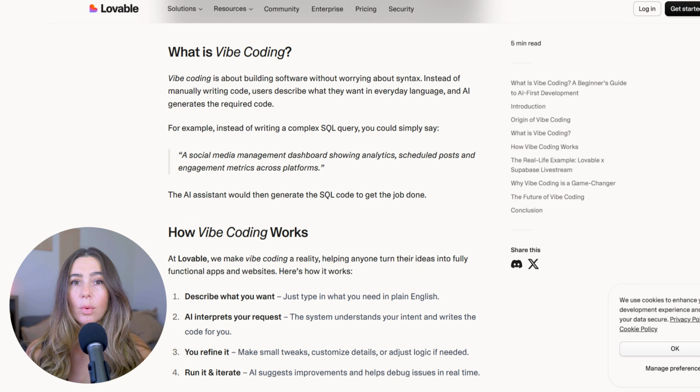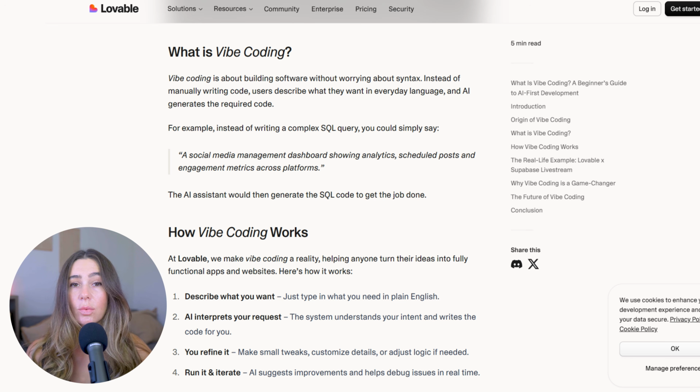So let me clear up what vibe coding even means, because the name makes it sound like magic or like a trick, and it's neither. Here's the whole idea. For as long as software has existed, building an app meant learning to write code. You had to learn a programming language, set up a bunch of confusing tools on your computer, and type out every exact instruction, where one missing comma could break the whole thing. The wall is the reason most people with a good app idea never build it.